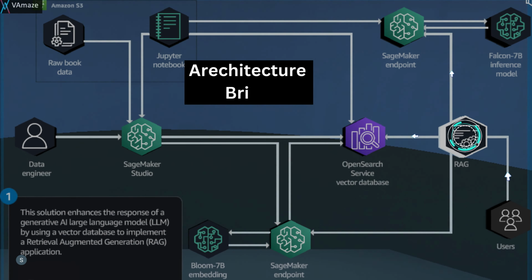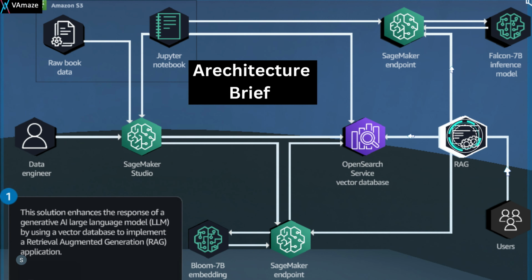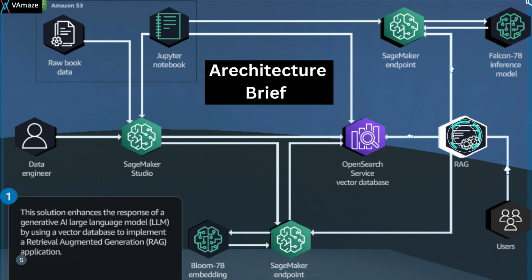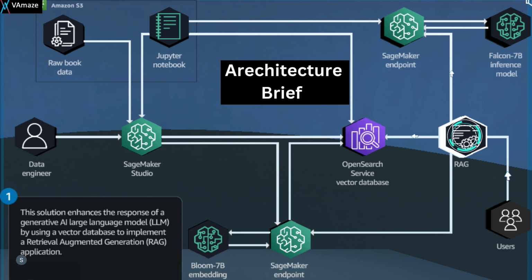In the overall architecture of the solution, we showcase the powerful combination of Amazon SageMaker and Amazon OpenSearch in creating a personalized book recommendation application. By utilizing a retrieval augmented generation (RAG) approach, we leverage a generative AI large language model and a vector database to provide tailored book recommendations to the users. This innovative solution demonstrates how to enhance the capabilities of the LLM by incorporating relevant context and information from a vector database, resulting in more accurate and personalized recommendations.